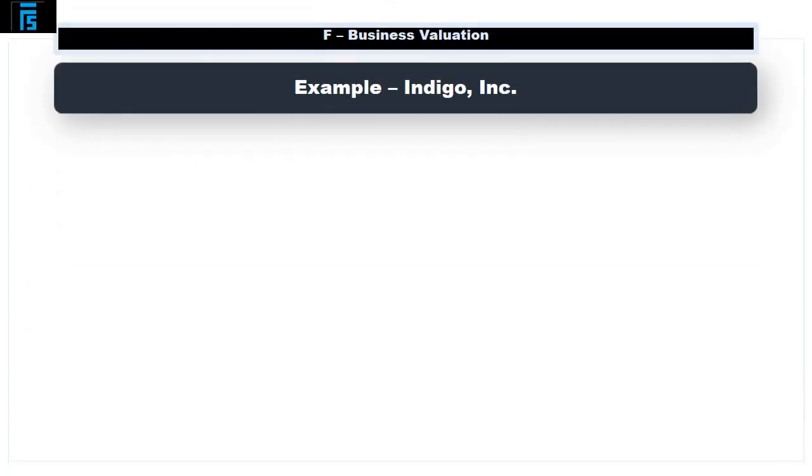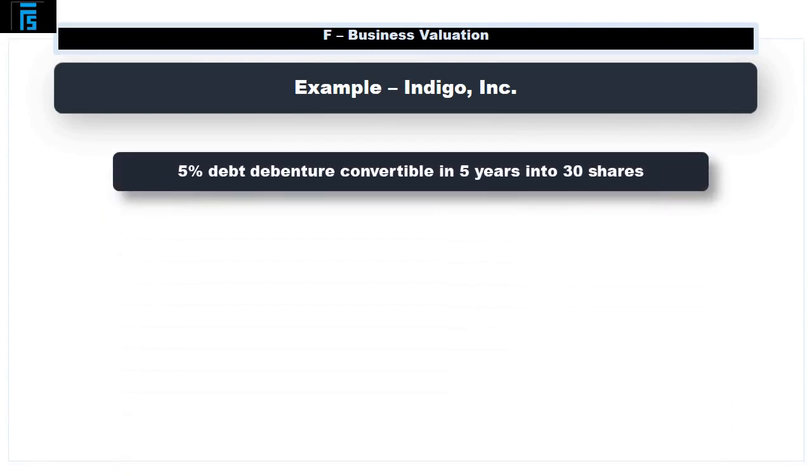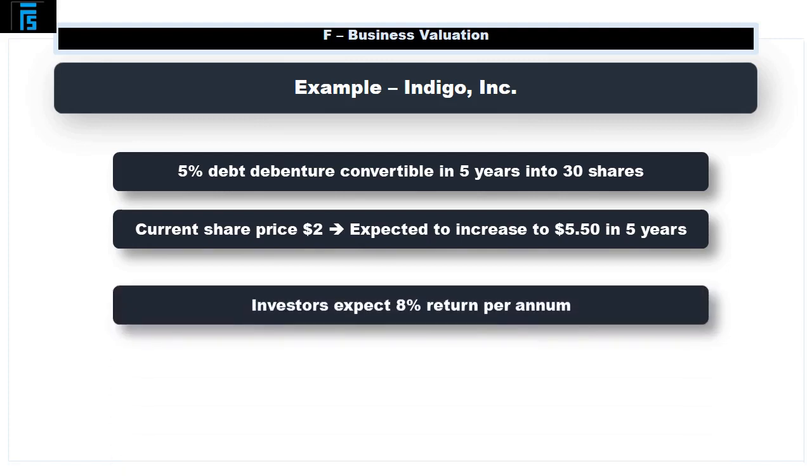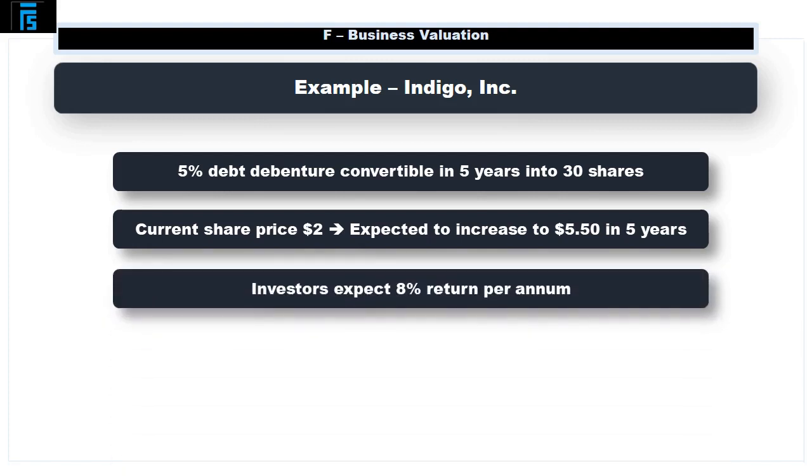So, for example, Indigo Incorporated has 5% debentures that are convertible in 5 years' time into 30 shares in the company. The current share price is $2, and this is expected to increase to $5.50 in 5 years' time. Investors expect an 8% return per annum. So, what is the market value of these debentures?